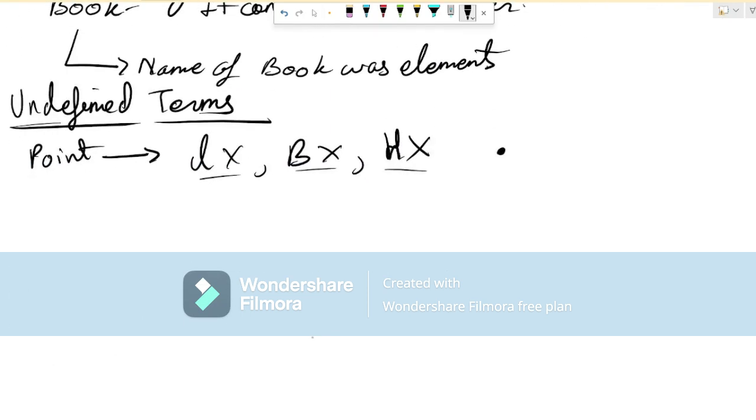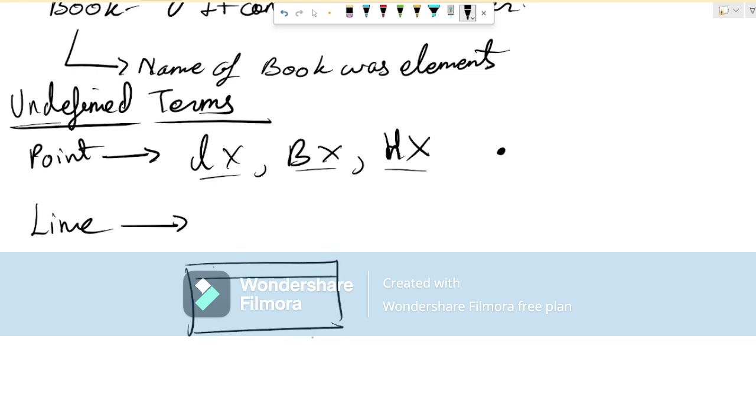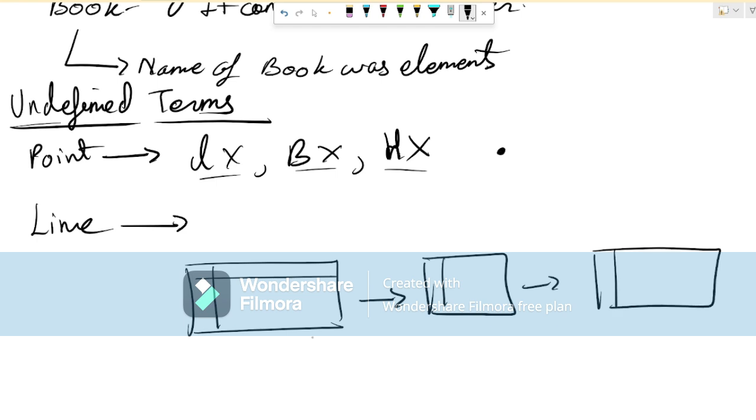Now let's talk about line. If we fold a piece of paper, suppose you have a piece of paper like this. Now if you fold it and then you reopen it, you will see that there is a fine line over here in the middle. I will show you it by a different color. This red color symbolizes the fine line or the crease, you can say.